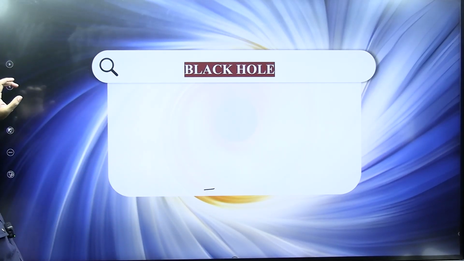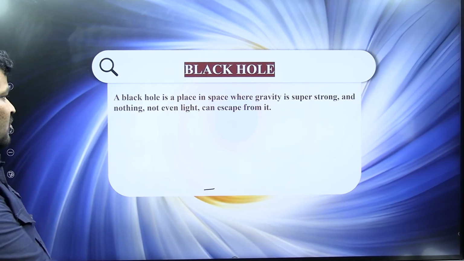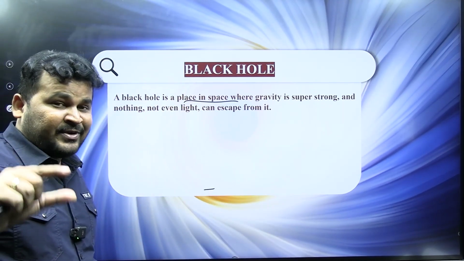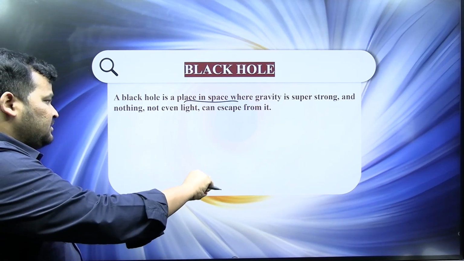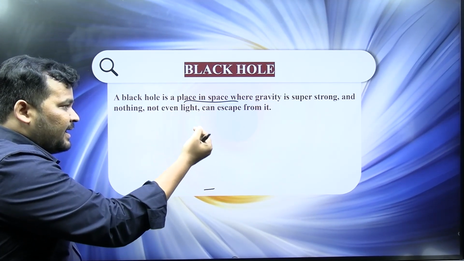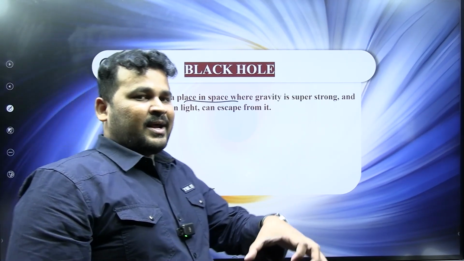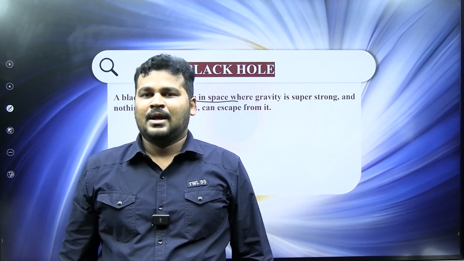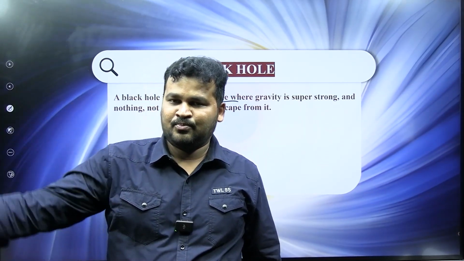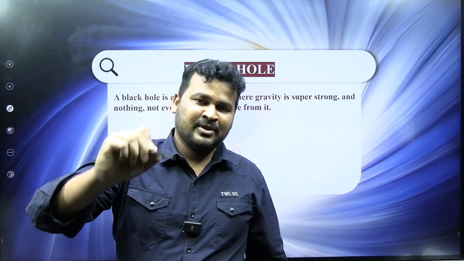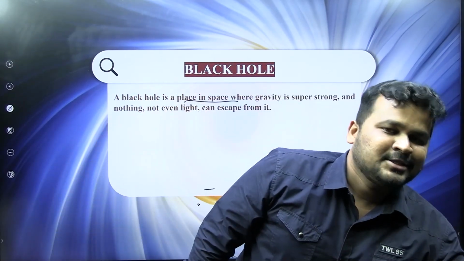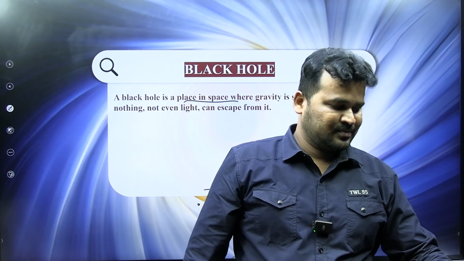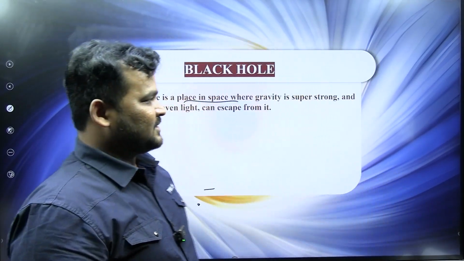If you want to see, you can see here. A black hole is a place in space where gravity is super strong and nothing, not even light, can escape from it. Even gravitational force cannot escape from a black hole. Sunlight cannot escape from a black hole. This pen cannot escape from a black hole. This mobile phone cannot escape from a black hole. Understood? That's the beauty of it.